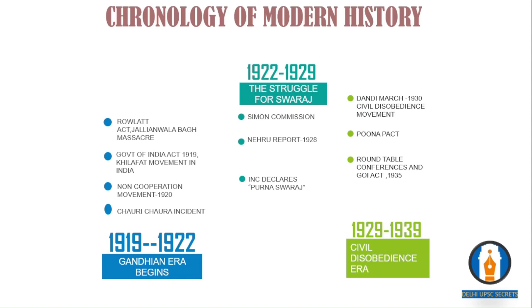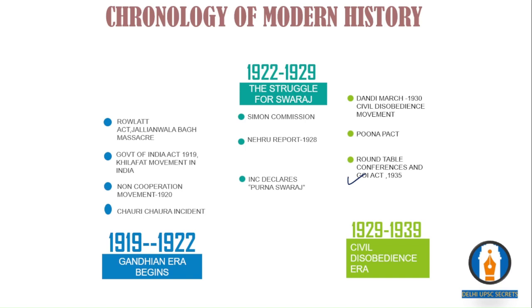Three round table conferences were held, and all the proposals and every change were kept in the Government of India Act 1935, which was replaced by the Constitution of India after 1947. In the third round table conference, we actually see the Poona Pact, which was signed between Congress and Ambedkar ji, Dr. B.R. Ambedkar.